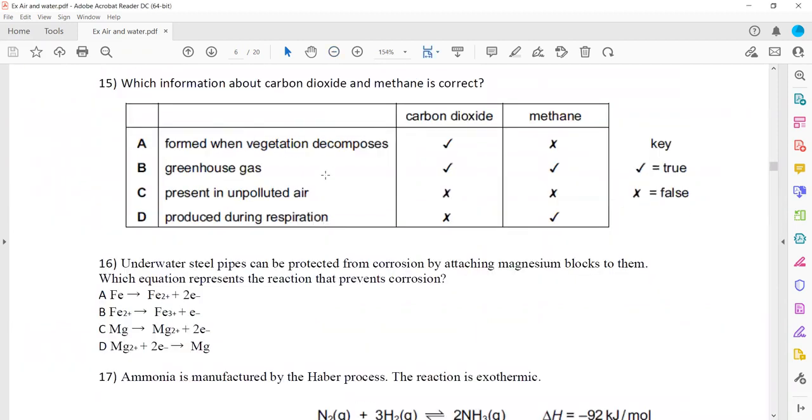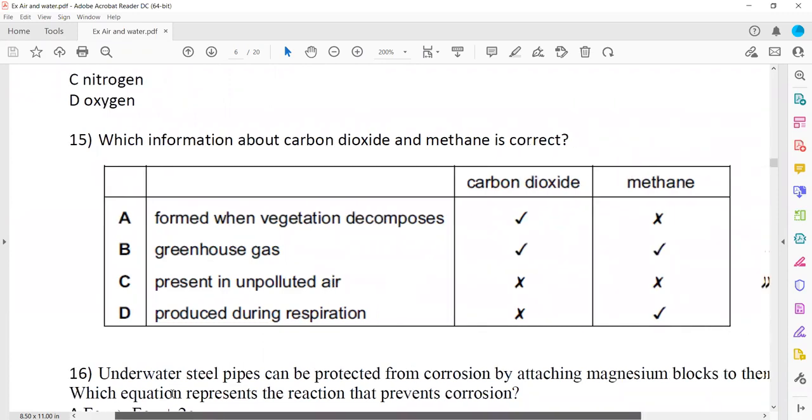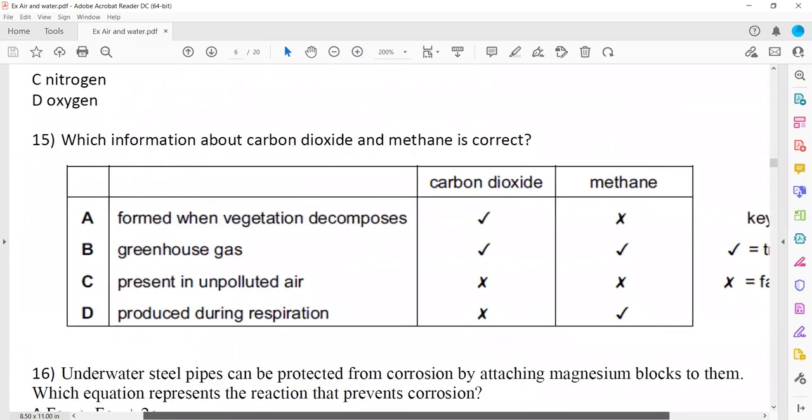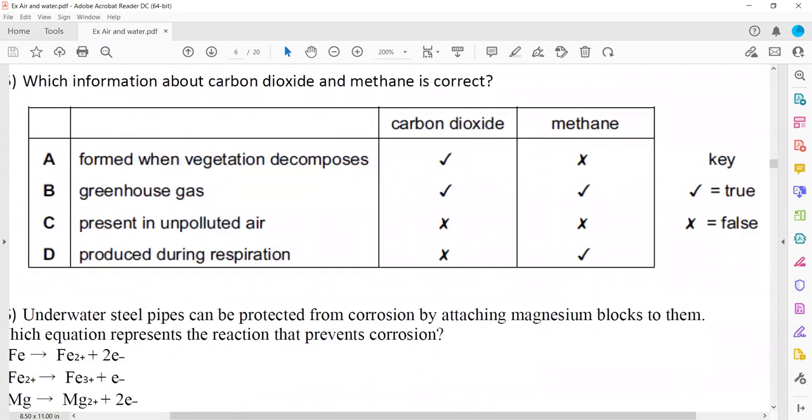In question 15, the information about carbon dioxide and methane is given. The question is, tick means that is true and cross means that is false. Formed when vegetation decomposes, it should be methane, yes, methane is formed and carbon dioxide no. So it means option A is wrong.